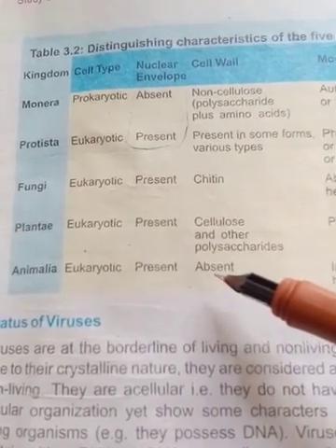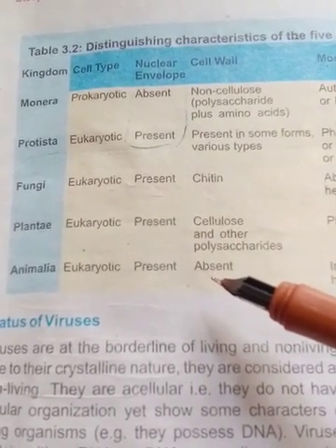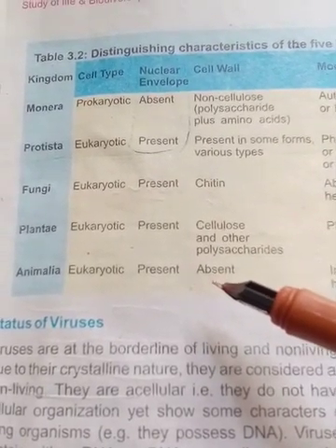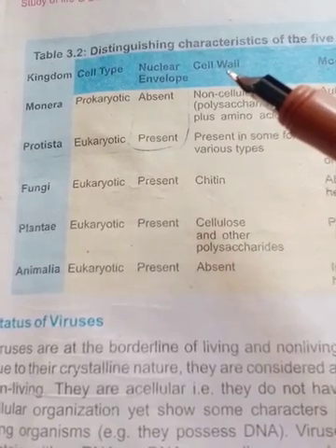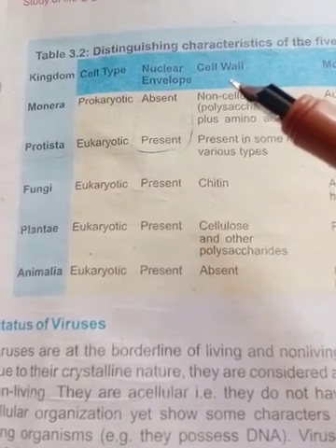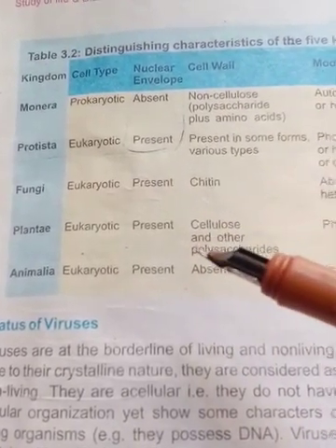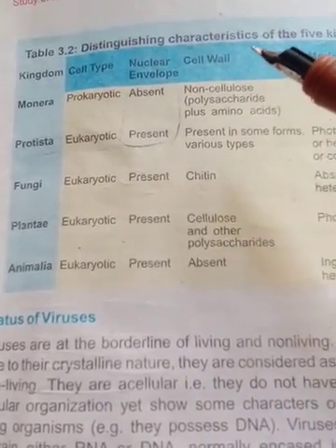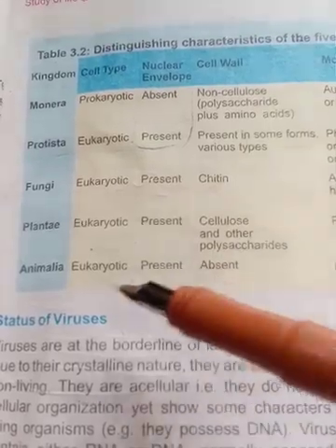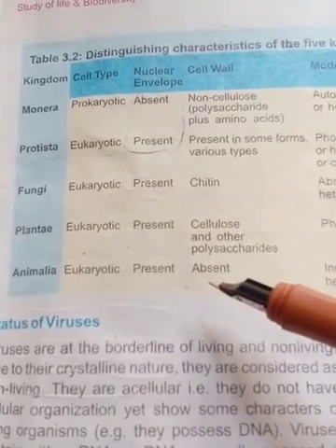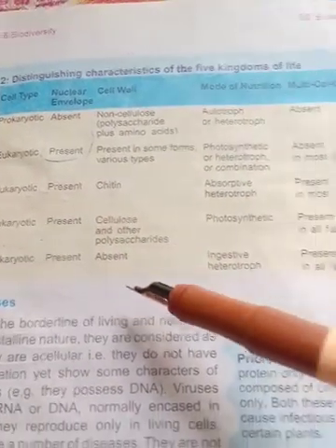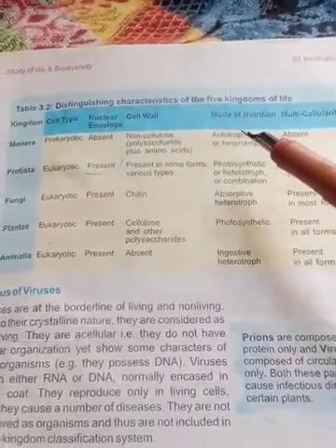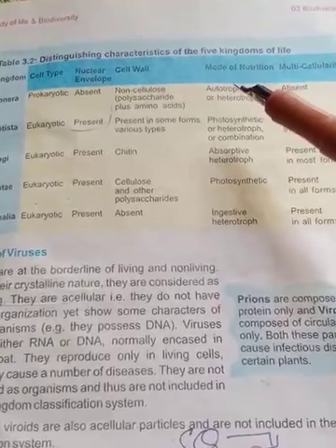Exactly, the cell wall is absent in the Animalia kingdom, because Animalia has no cell wall. The cell wall is present in plants, fungi, Protista and Monera, but in the Animalia kingdom the cell wall is absent. At the same time, we will then explain the feature of mode of nutrition.